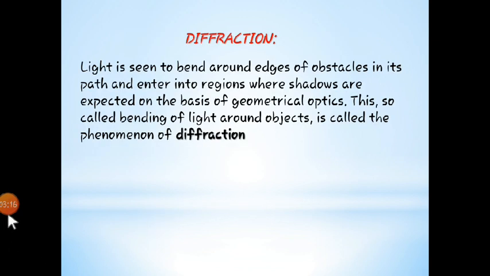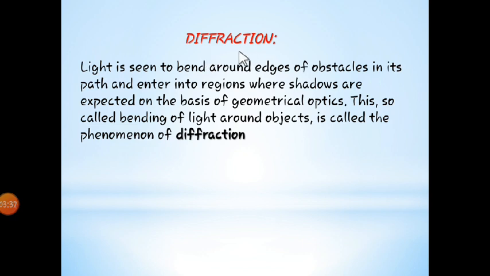So let's quickly move towards the first point, which is diffraction. What comes to your mind when you see the word diffraction? There should be a fraction of something, and as it deals with the light section, with the wave section, there should be a fraction of light.